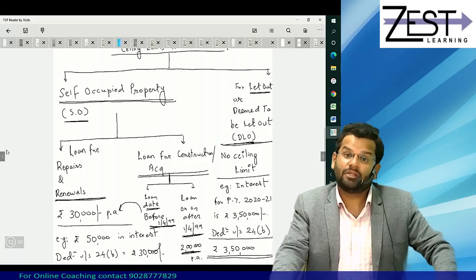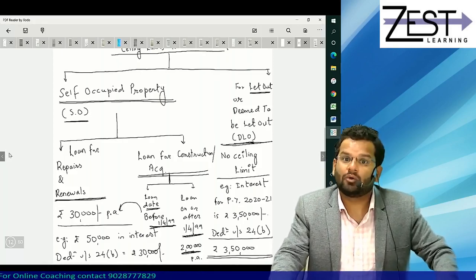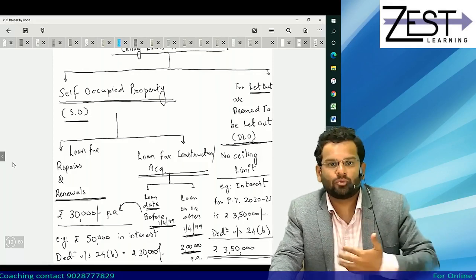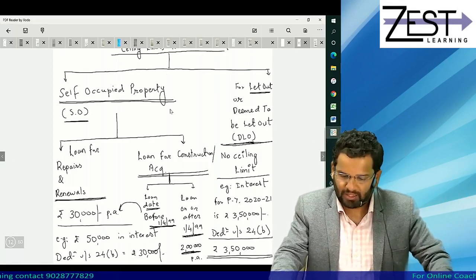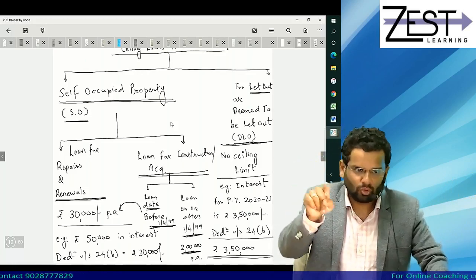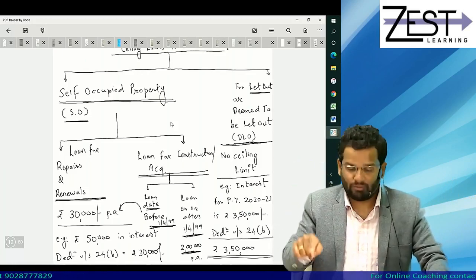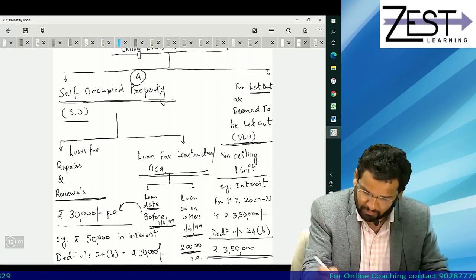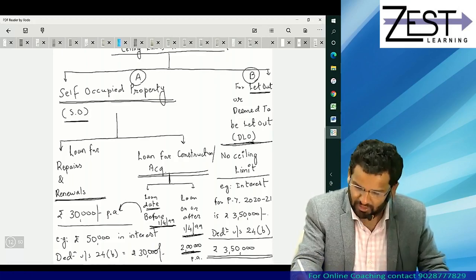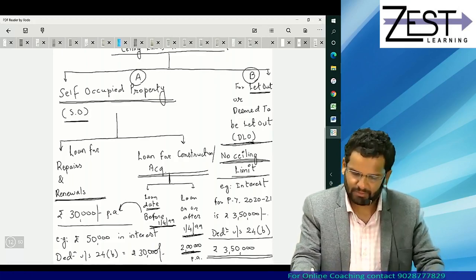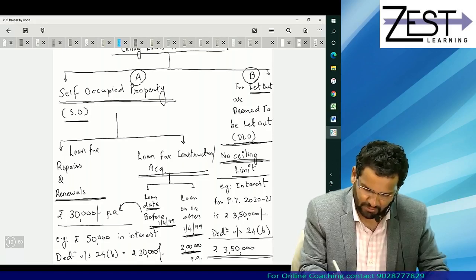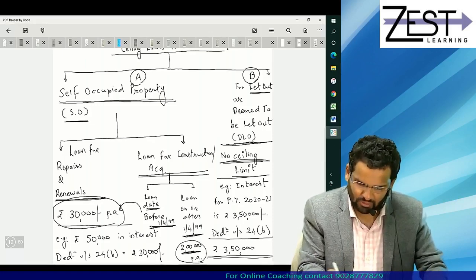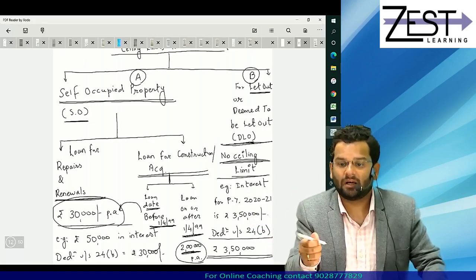Getting it? So many students will afterwards forget that for LODLO there is no limit. Once you understand 30,000 and 2 lakh, you get so much carried with that you forget that for LODLO there is no limit. Remember that. That's why we have done a special bifurcation. So A, self-occupied, B, LODLO. LODLO, no ceiling limit, only for self-occupied, ceiling limit. Remember two figures, 30,000 and 2 lakhs. 30,000 in these two cases, 2 lakhs in another cases.